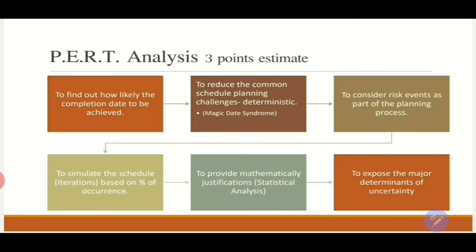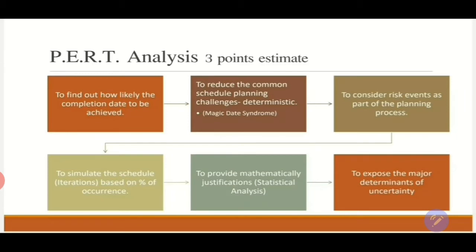A 3 points estimate is capable of addressing these issues by arranging each individual element within a schedule according to its inherent uncertainty. We are able to provide a much more detailed and justifiable range of inputs. And if we would like to have a more justifiable range of project completion, or more justification for the contingency, we can incorporate the risk events that we are planning and model them and see which of these risks are more likely to happen on the project, and we simulate them. Then we'll have a more applicable and realistic schedule.